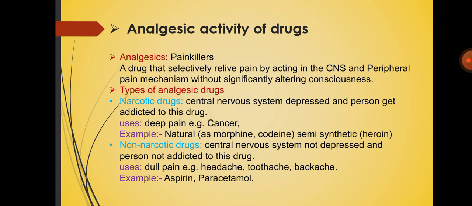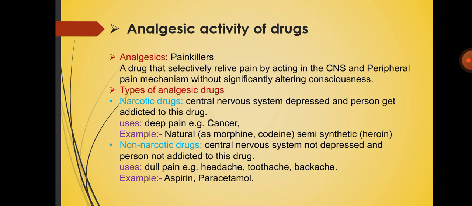Analgesic activity of drugs. Analgesic means painkiller, a drug that selectively relieves pain by action in the CNS, the central nervous system, and peripheral nervous system, without significantly altering consciousness. There are two types of analgesic drugs.